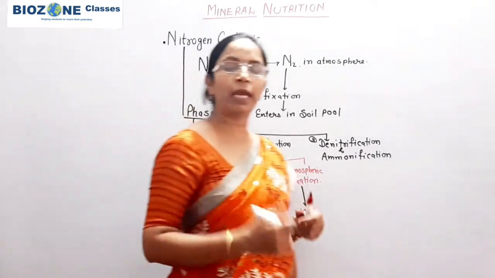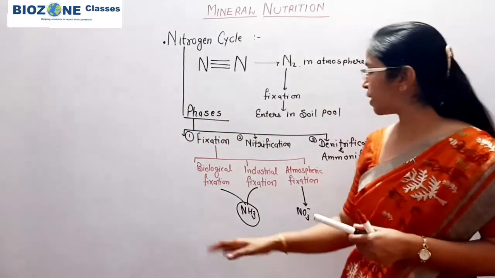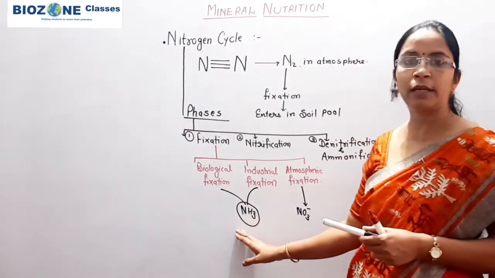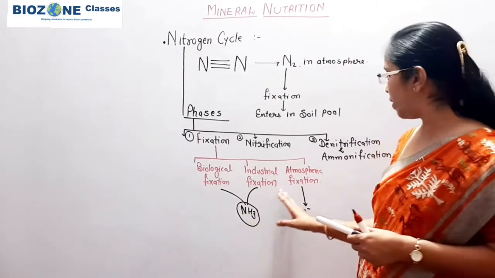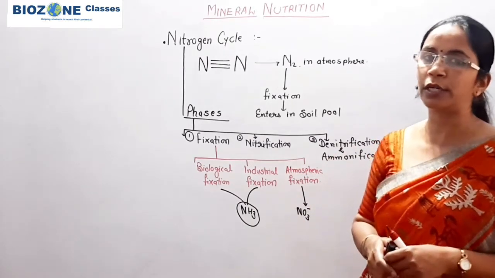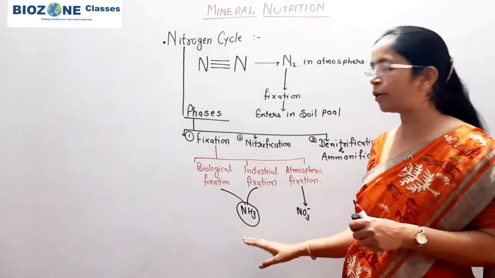So this is the main difference between the fixation types. The biological and industrial will result in ammonia formation, whereas atmospheric fixation directly converts gaseous nitrogen into nitrate. So this part you remember.